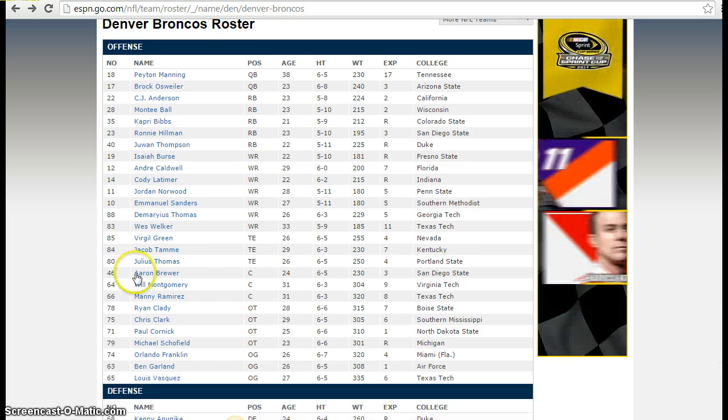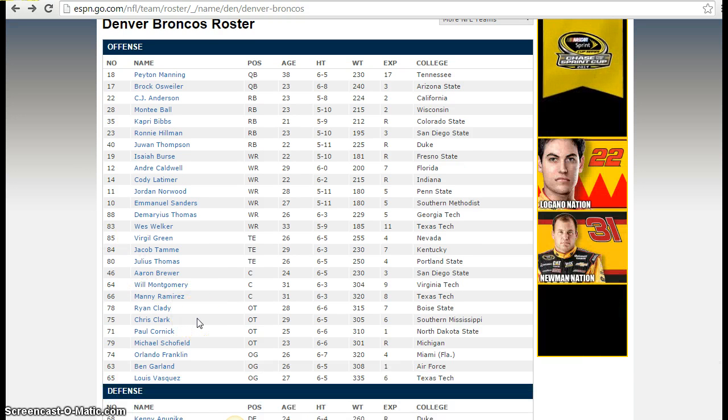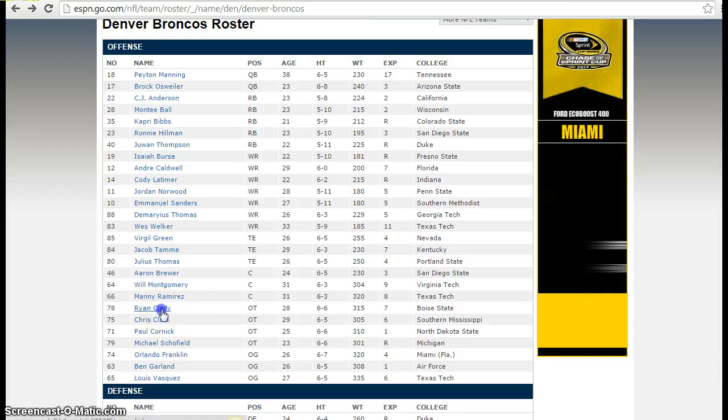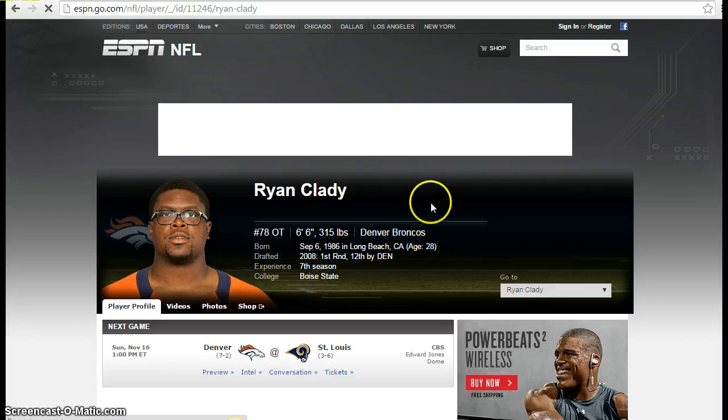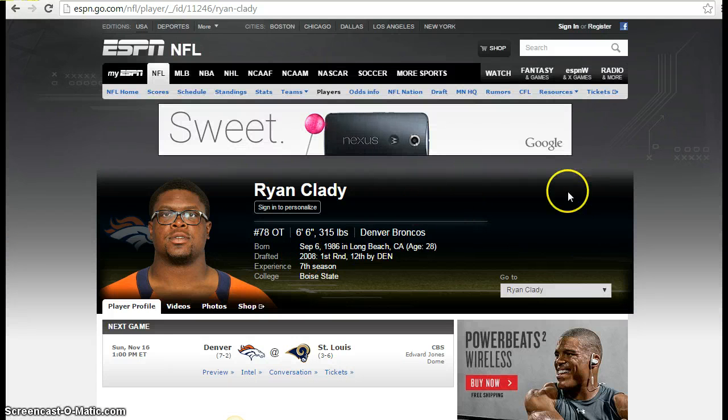Now, one of the players that doesn't really have significant stats would be like an offensive tackle. So we'll stick with the offense. We'll pick Ryan Clady. And see, he doesn't have any stats because you don't really keep stats if you're a lineman. Your job as an offensive lineman is to protect Peyton Manning.